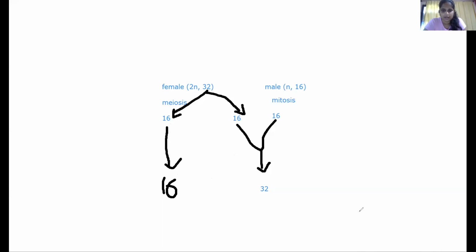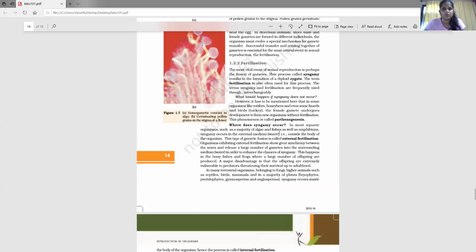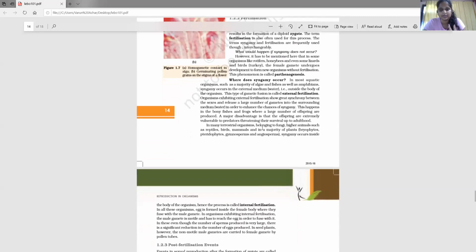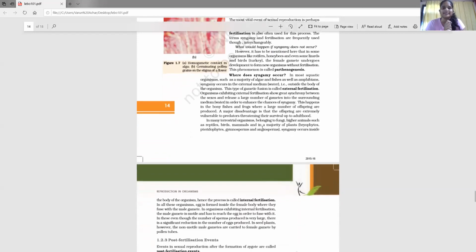Okay, next up, we need to understand how many types of fertilization there are. So there are two types, external and internal. Now, we have discussed this already last year, but I'll refresh your memory. In external fertilization, the male and female gametes are going to fuse outside the female's body, whereas in internal fertilization, male and female gametes will fuse inside the female's reproductive tract. Now, external fertilization requires some kind of a medium, and mostly aquatic organisms do that.